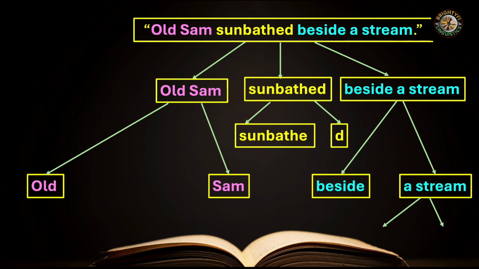And a stream has two components, a and stream. Likewise, we can make a tree diagram of any sentence in order to understand the syntactic patterns and components in the making of a sentence. And this makes a lot of sense because mere words don't convey everything.